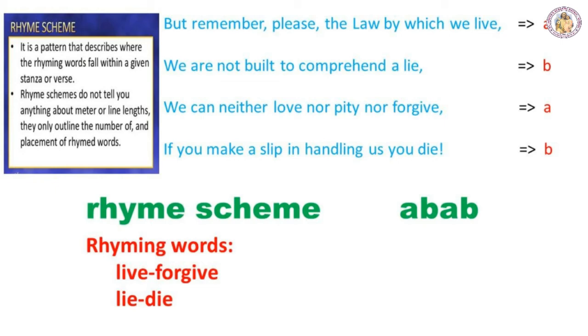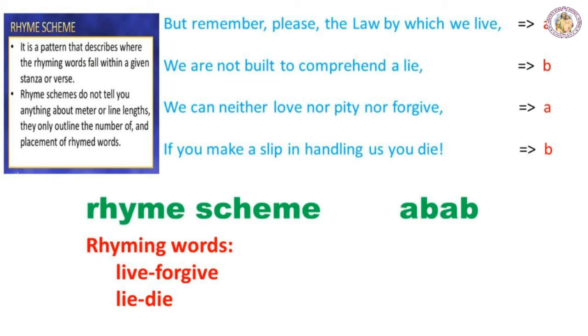So, live, that last ending word of the first line, we start the rhyme scheme by giving the name as letter A. And second line, ending word is lie. So, it is not at all rhyming with the first line last word live. So we have to select the next letter B for writing the rhyme scheme. Now forgive, the ending word of third line is rhyming with the first line last word live. So again letter A is repeated here.